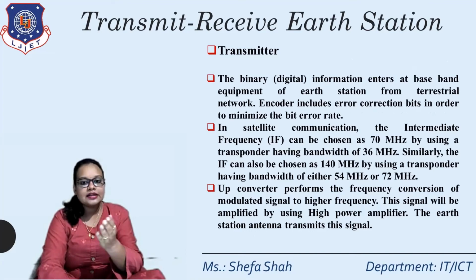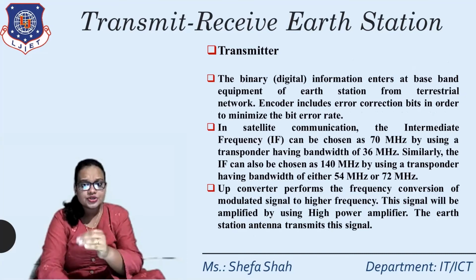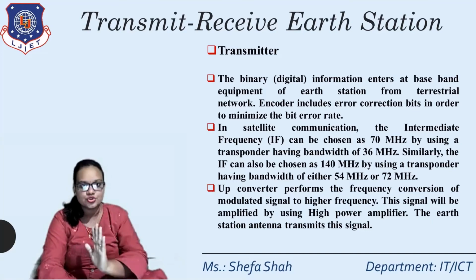The binary, that is digital information, enters the baseband equipment of the earth station from terrestrial networks. The encoder includes error correction bits in order to minimize the bit error rate. In satellite communication, the intermediate frequency is chosen to be 70 MHz by using a transponder of bandwidth 36 MHz. Similarly, IF can be chosen as 140 MHz by using a transponder of either 54 MHz or 72 MHz.